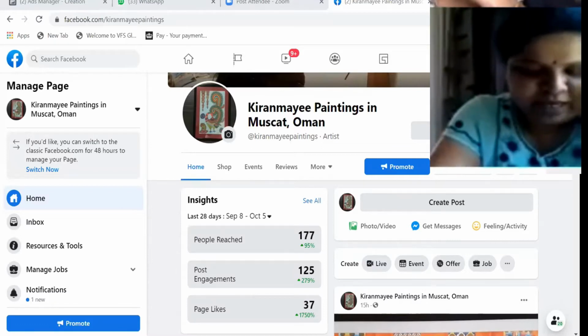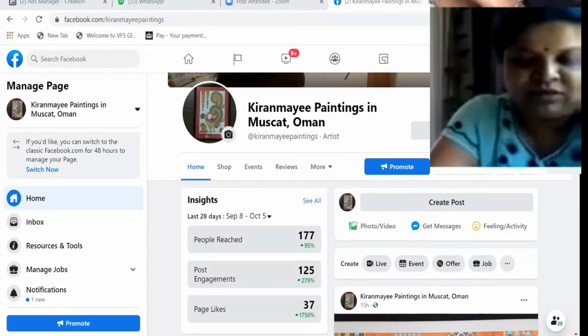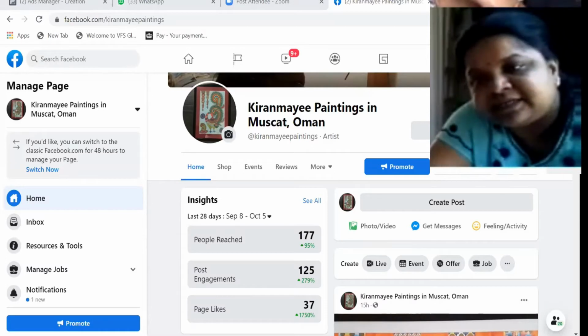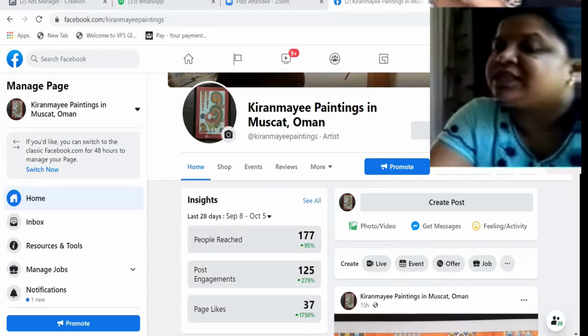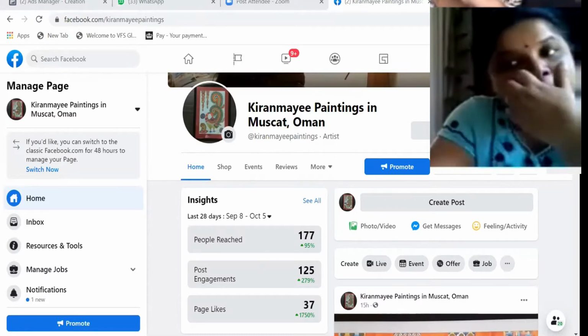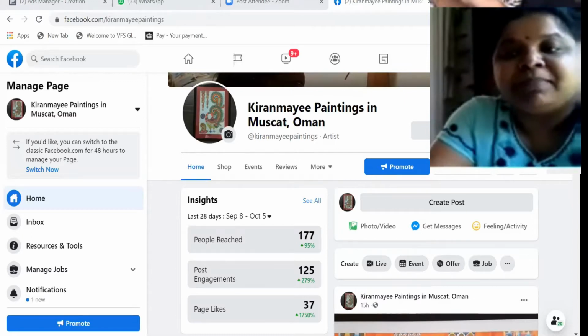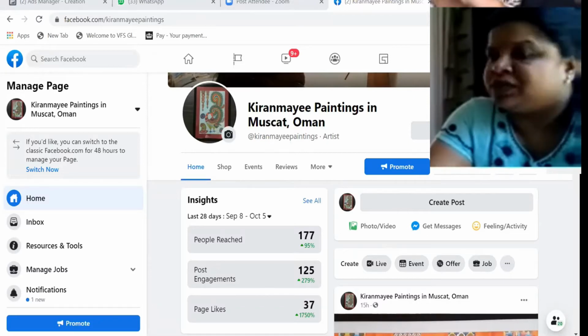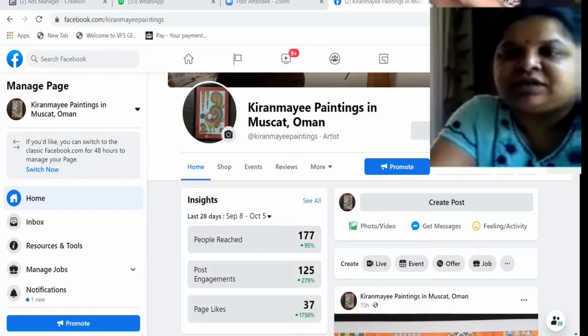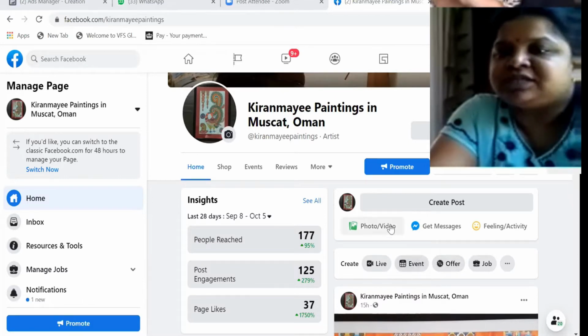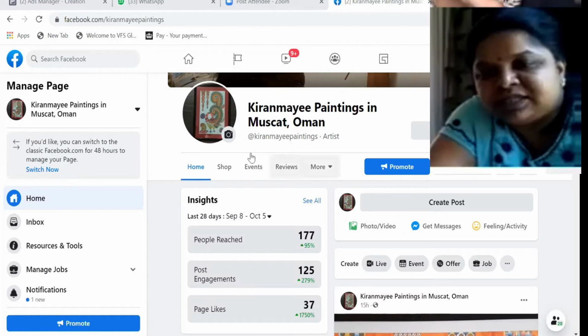Okay, then this page insight you can access for 28 days, or you can see for 7 days, or you can also see for only the previous day. And the maximum you can go up to is 2 years. Beyond that, you cannot go.